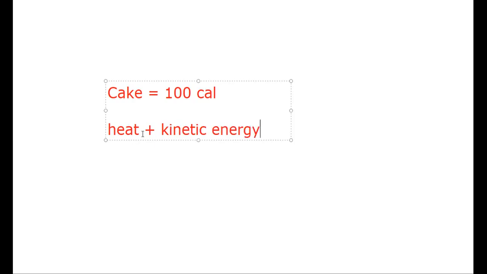The total amount of the heat plus kinetic energy must equal 100 calories. So the energy is never created or destroyed. The total amount of energy is the same.